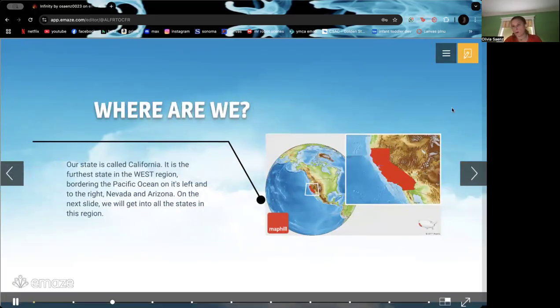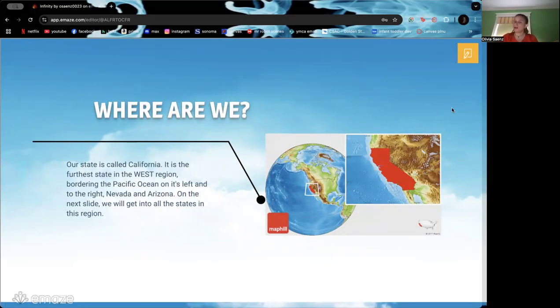So let's start with where we are. Our state is called, you guys know this, California. It is the furthest state, meaning all the way over in the West region, and it borders the Pacific Ocean right here on the left, and on the right, Nevada and Arizona. There are other states that border on top, but we're not going to discuss those right now because those are not important yet. So on the next slide, we're going to get into all those states in this Western region.